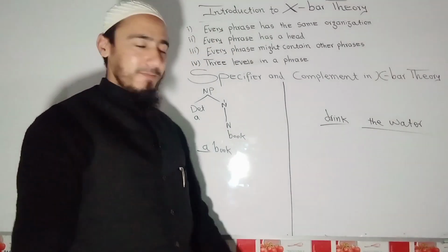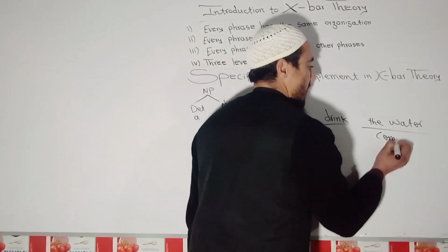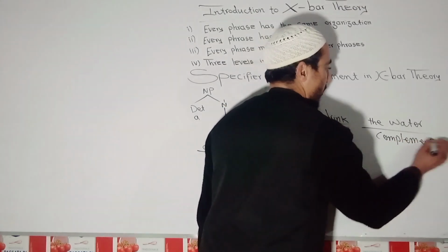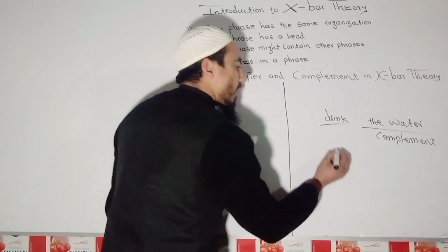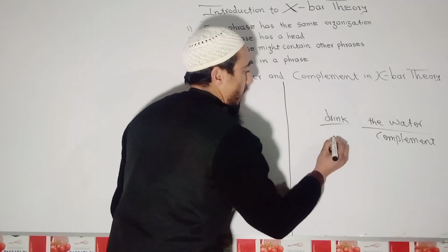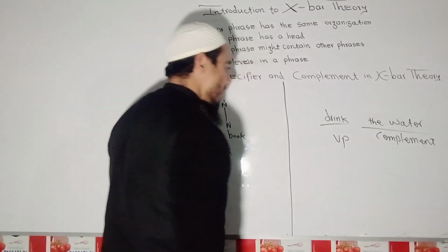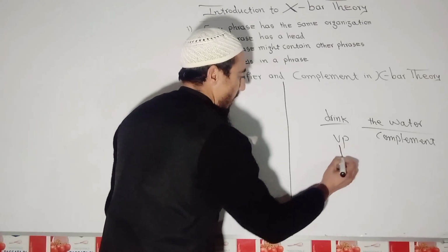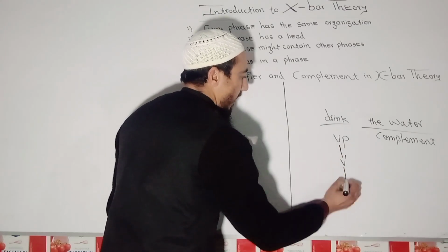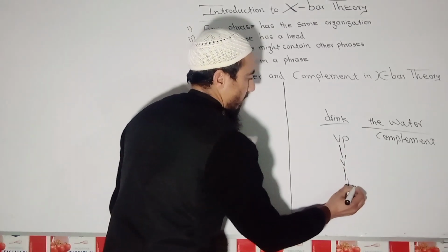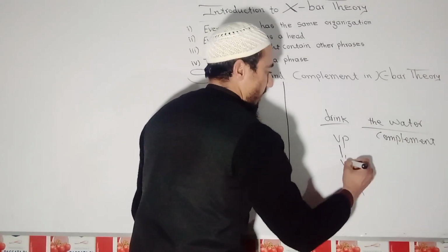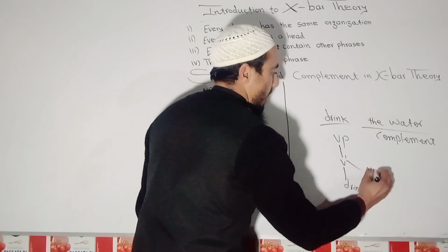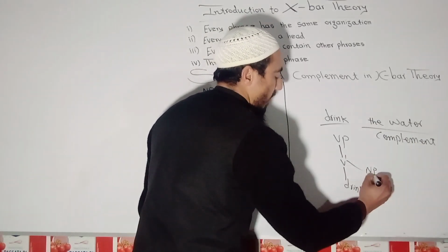Now the question arises how to draw the X bar structure of this. You know this, the water, this is complement. This is the complement of the verb which is the head. So first of all I'm taking VP because it starts from a verb phrase. We have VP, and in VP we have V bar and we have drink. Now from the V bar I'm taking NP. So we have NP.